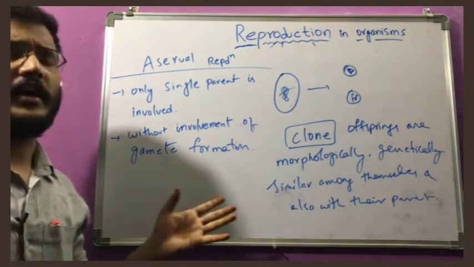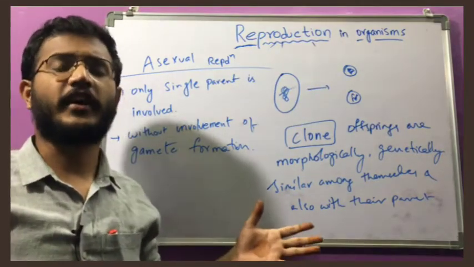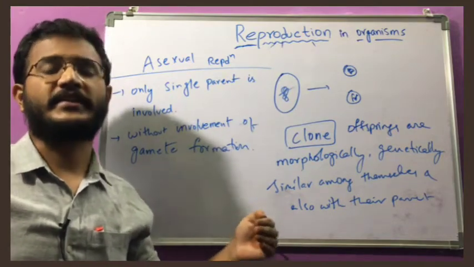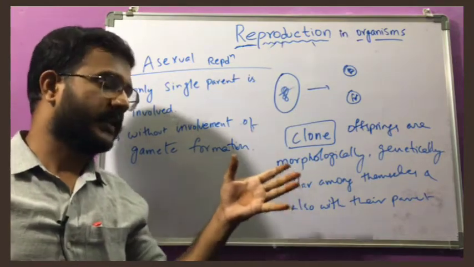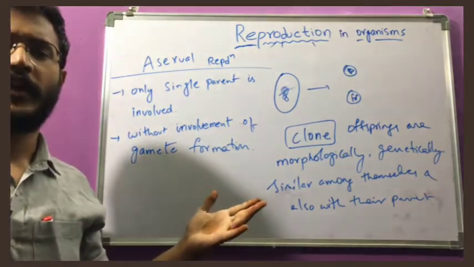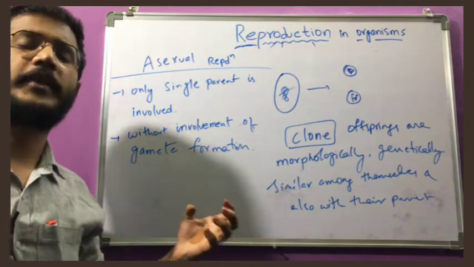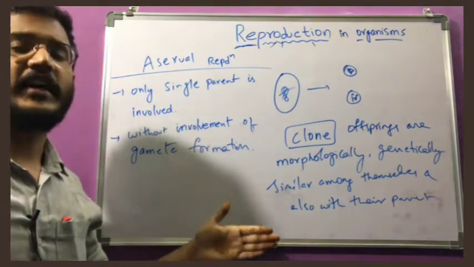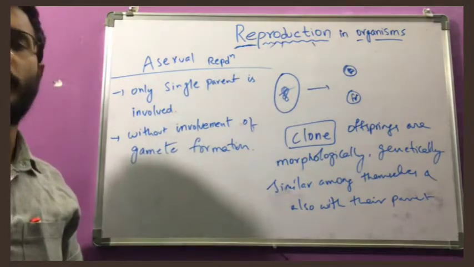Most organisms, such as single celled organisms, some of the Protista, Monera, and lower plants, for example algae, whose body organization complexity is minimum and very simple, all exhibit the asexual mode of reproduction.